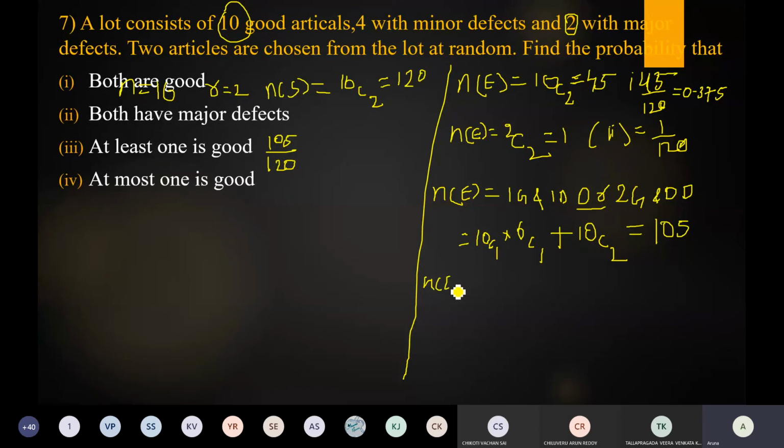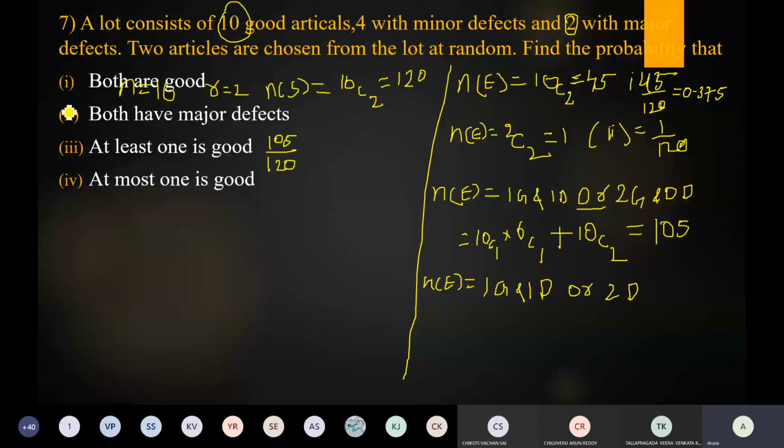First write the favorable cases. N of E is equal to, don't write shortcuts in the examination, write clearly. So here how to choose? At most one is good is nothing but one is good item and another one is defective item, or none is good. None is good item means both are defective articles. Have you got it? Fourth question answer.